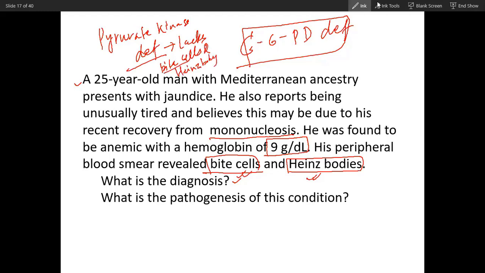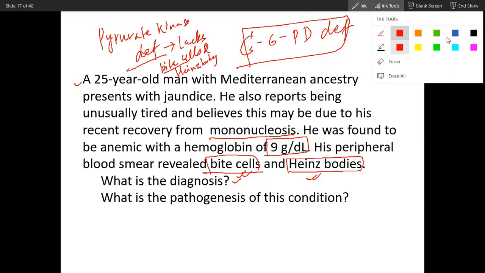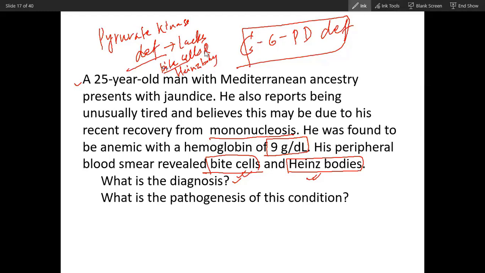So remember, pyruvate kinase deficiency will lack these two. Both will appear in children, but here you see a 25-year-old. Pyruvate kinase deficiency will be more severe, and it will not have these. G6PD deficiency is less severe and episodic, and it will have bite cells and Heinz bodies.